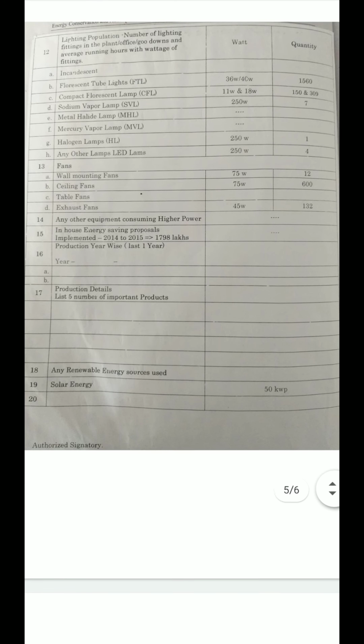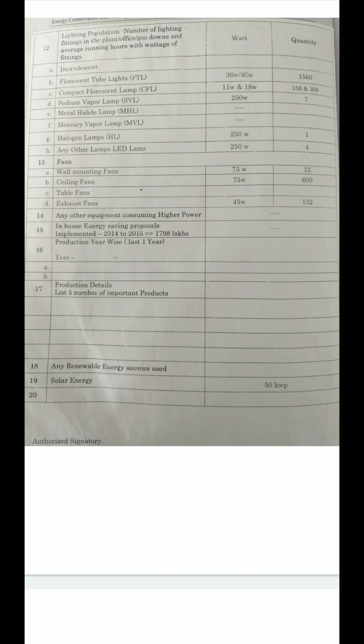Then after that, the conclusion of this practical number 12 is: after this practical we conclude what type of questionnaires are asked of the industry by the energy auditor.